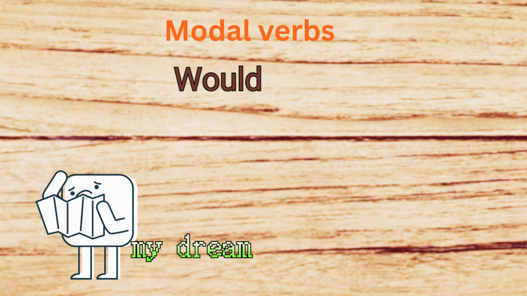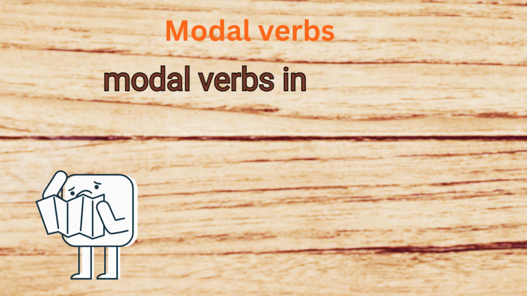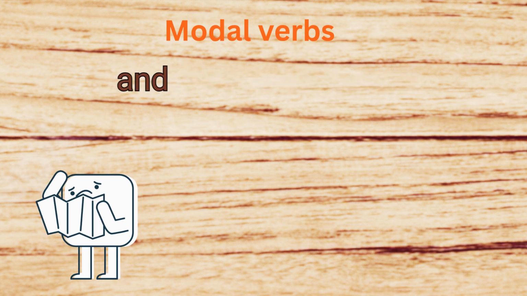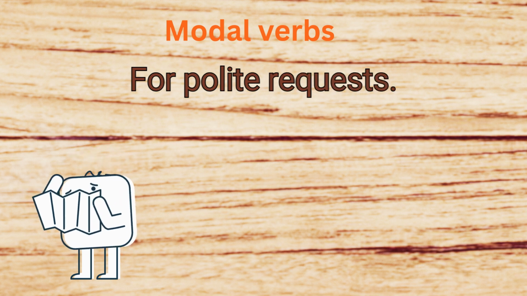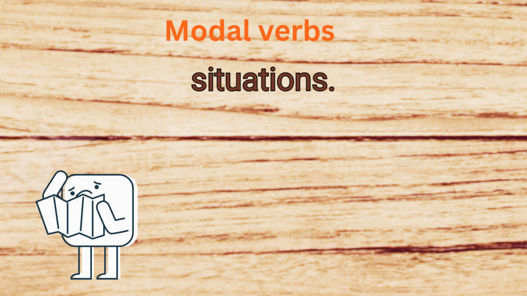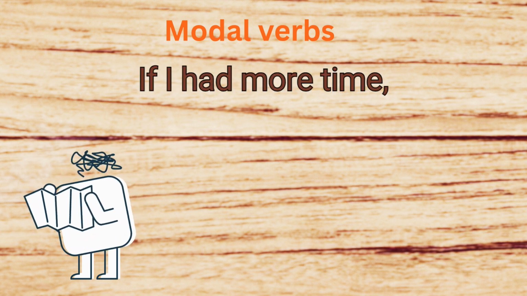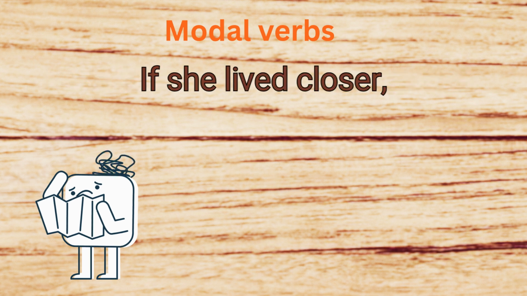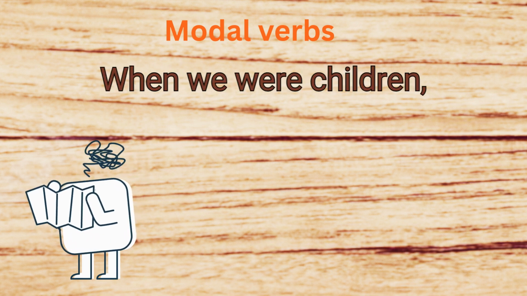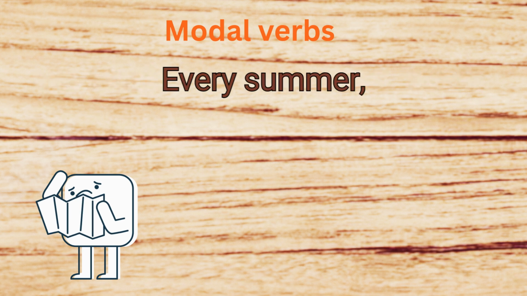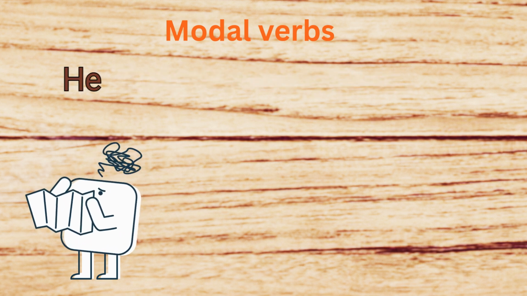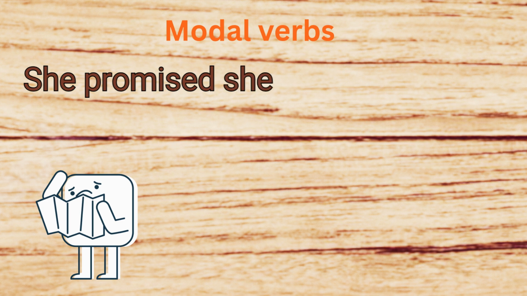Now, let's talk about would. Would is one of the most flexible modal verbs in English. It is used for polite requests, hypothetical situations, past habits, and reported speech. For polite requests, would you like some coffee? Would you help me with this? For hypothetical situations, if I had more time, I would learn another language. If she lived closer, she would visit more often. For past habits, when we were children, we would play outside for hours. Every summer, my grandfather would tell us stories in the evening. For reported speech, he said he would come later. She promised she would call back.